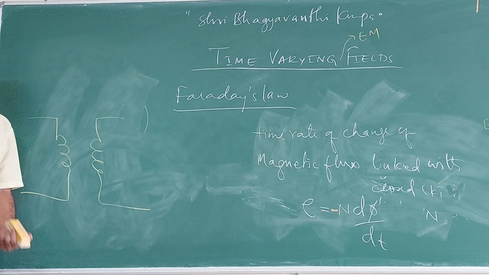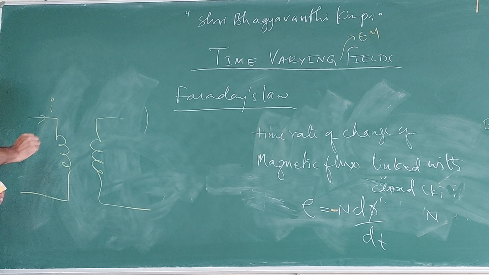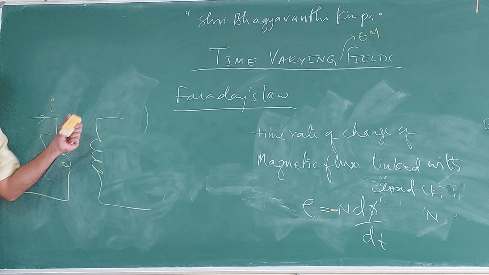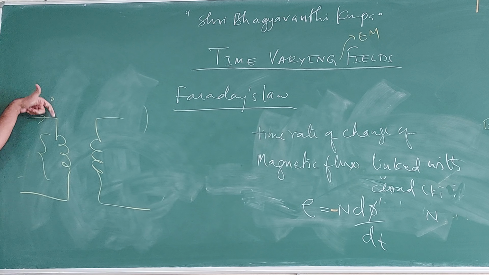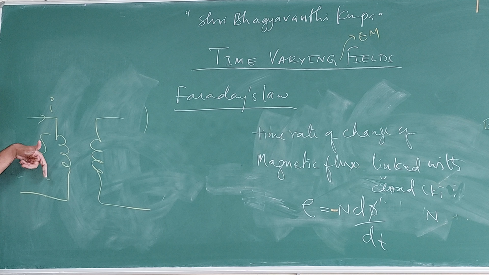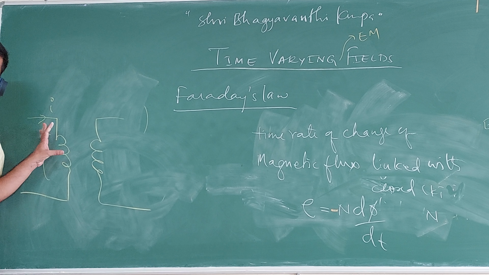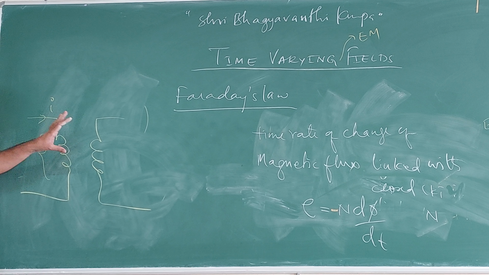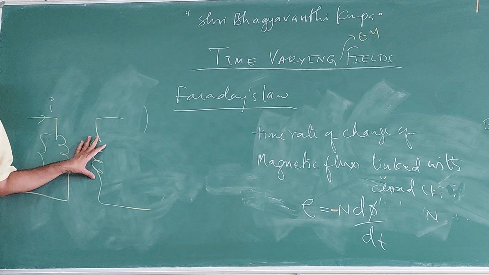No physical connection. AC current will be flowing, and some voltage will be there across the winding. When AC current is flowing in this, it produces a time varying electromagnetic field. Then this time varying electromagnetic field produces induced voltage in this.